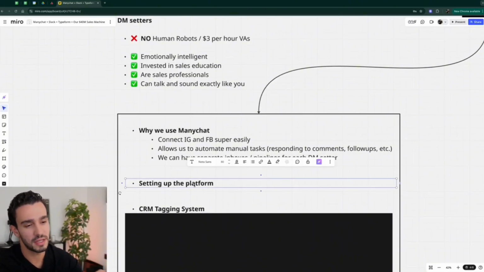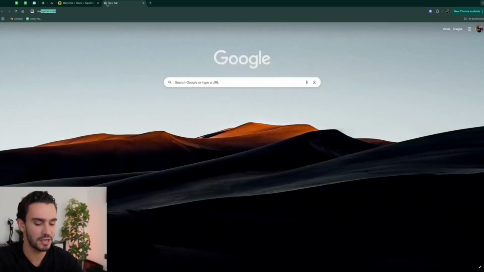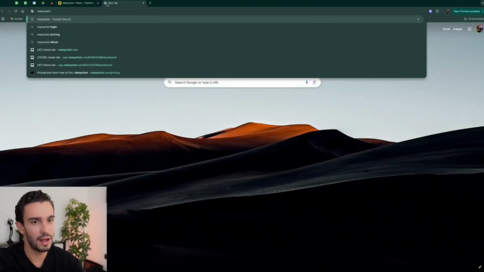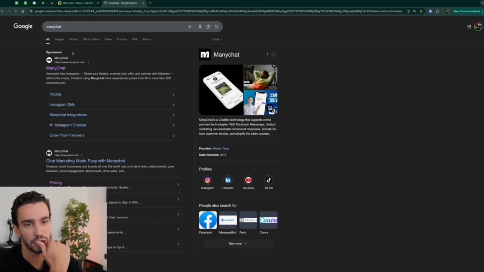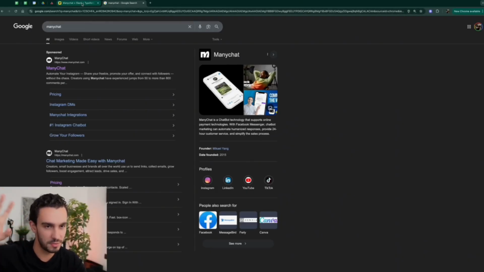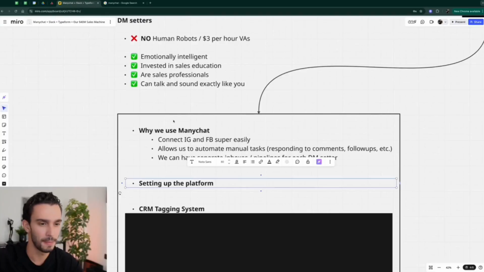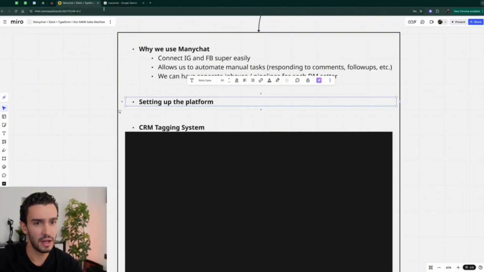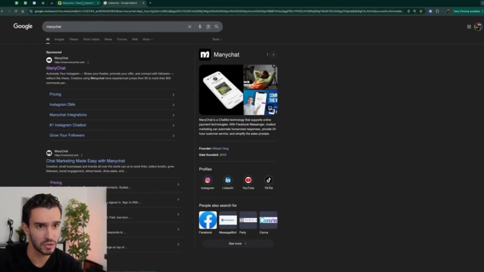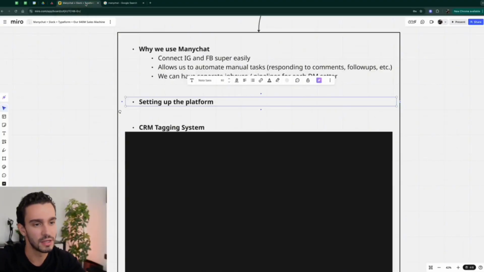Now, when it comes to setting up the platform, the setup is super easy. I'm not actually going to be able to walk you through how to set it up, but what I will be able to show you is you just want to go over on Google, just type in Manychat, go to the first link. If you don't have it already set up, just click on get started and they're going to walk you through all the steps. It's going to take 5 minutes. You got to connect your Instagram, you got to open up some permissions on your Facebook, and then boom, that's your Manychat account fully set up, fully done. So setup is going to be super easy. The reason why is because I'm already logged in like 20 different Manychat accounts. So whenever I click on it, it just takes me to the account rather than to the sign up page.